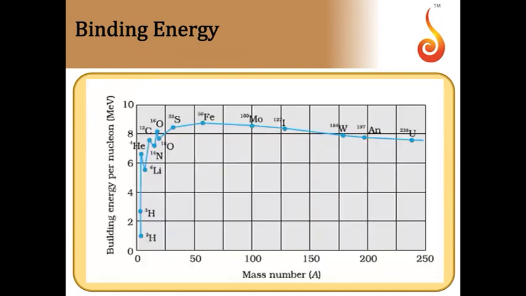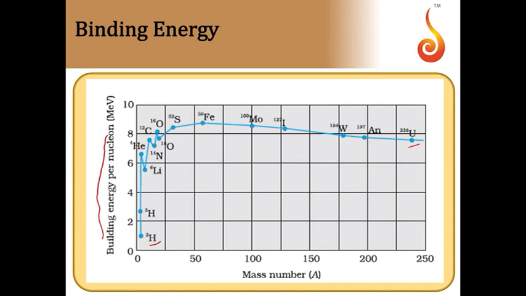Now coming to binding energy curve. So if you consider the different nuclei, they will have different specific binding energies. So what they did is they plotted the graph of the smallest possible nucleus, that is deuterium, till the largest nucleus, that is uranium, against their specific binding energies, binding energy per nucleon.